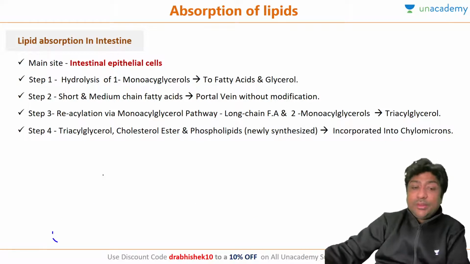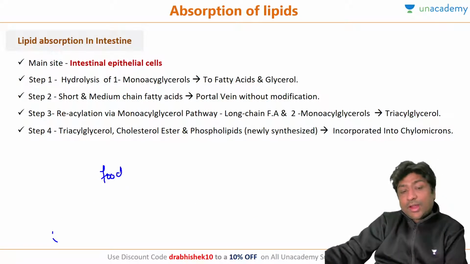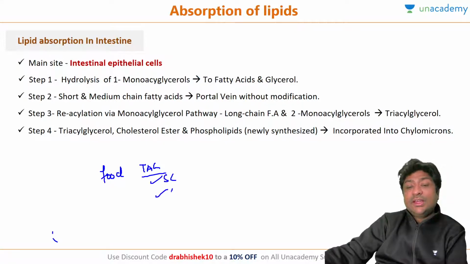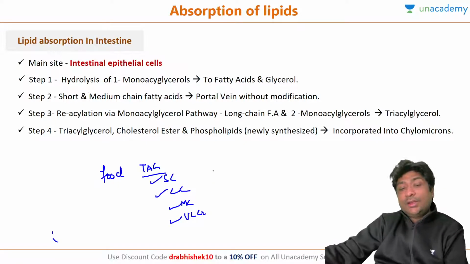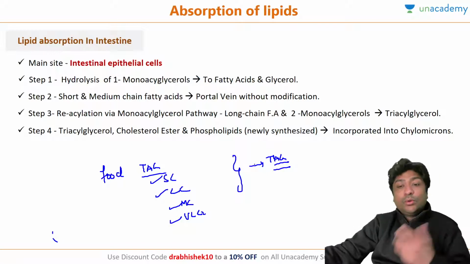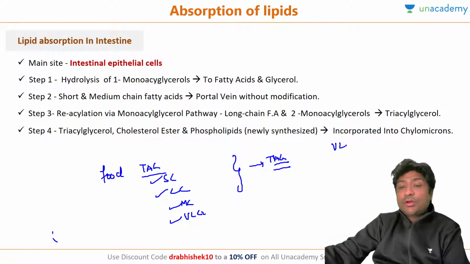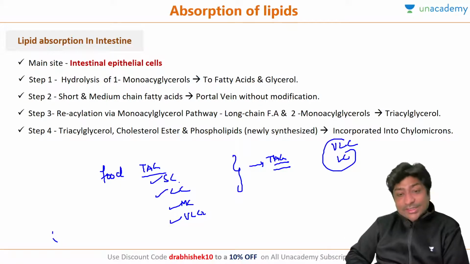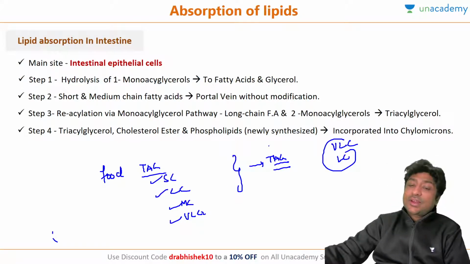The major difference is, when you eat food, the triacylglycerol in the food was composed of all kinds of chains. It had short chain fatty acid, long chain fatty acid, medium chain fatty acid, very long chain fatty acid. But the triacylglycerol which is formed in the small intestine so that it can be loaded into chylomicron will have only very long chain or long chain fatty acid. They will not have short chain or medium chain fatty acid. Is this clear to all of you? This is very, very important for you to understand. And this triacylglycerol will be loaded into chylomicron and this will be absorbed.